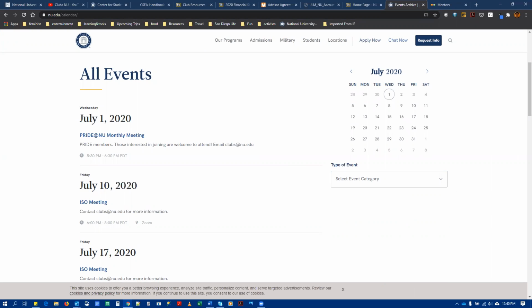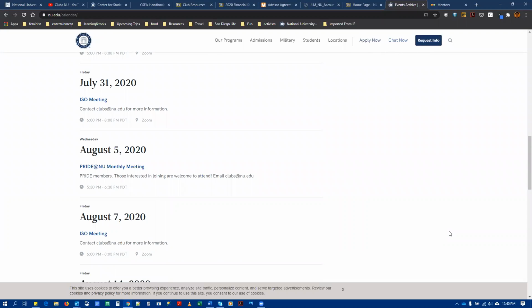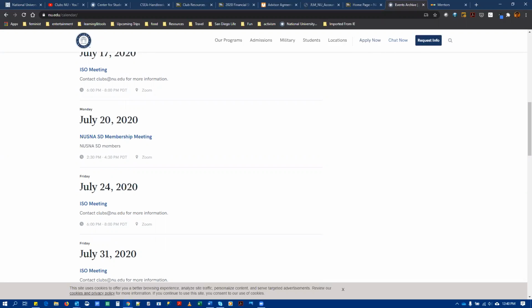At the very least, these need to be updated monthly. We understand that not all events and meetings can be scheduled with 90 days notice, but at the very least on a monthly basis, let us know what events you have planned so that we can make sure they get university-wide exposure, and hopefully we can recruit more folks to attend your events.